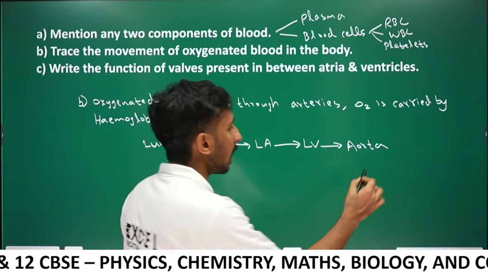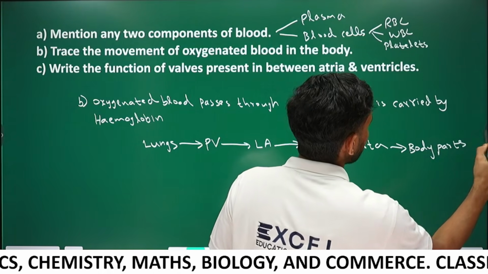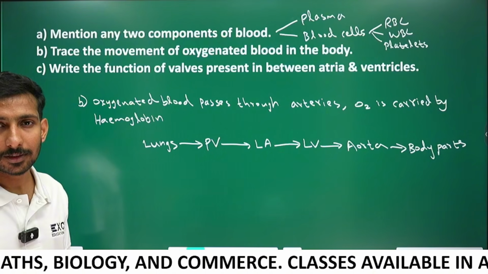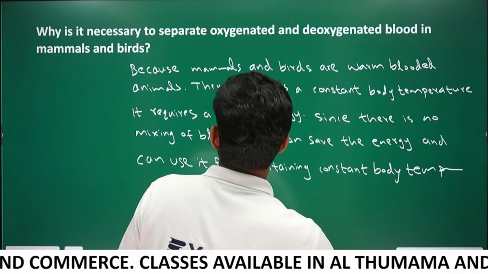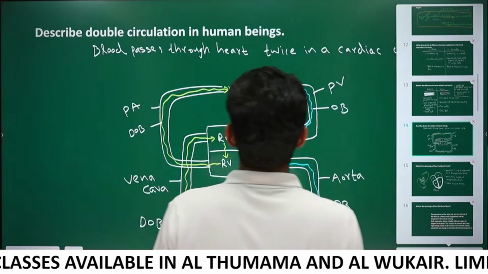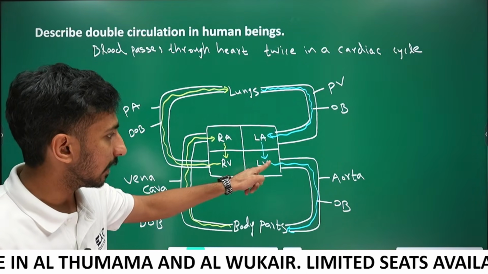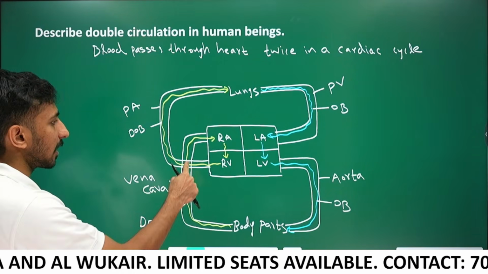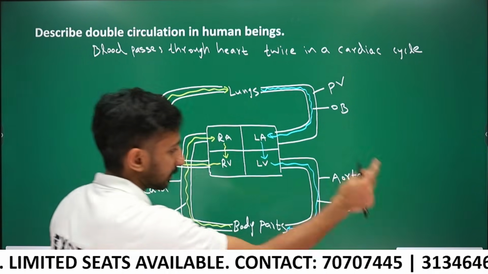That is the pathway of oxygenated blood. Here we have seen oxygenated blood: lungs, pulmonary vein, left atrium, left ventricle, aorta, body parts. And deoxygenated blood: body parts, vena cava, right atrium, right ventricle, pulmonary artery, lungs.